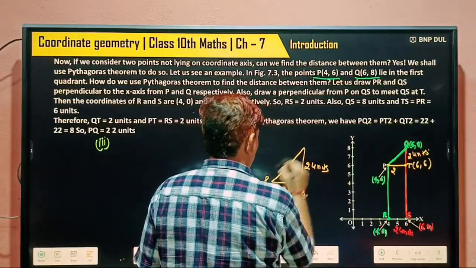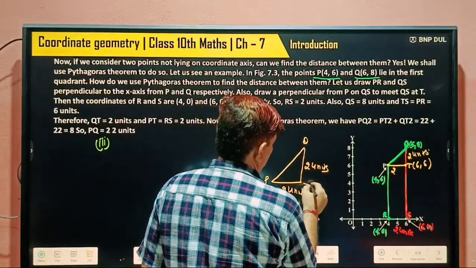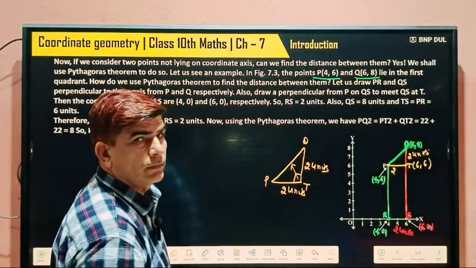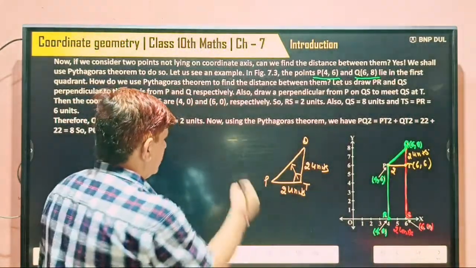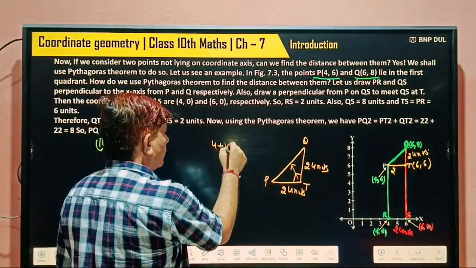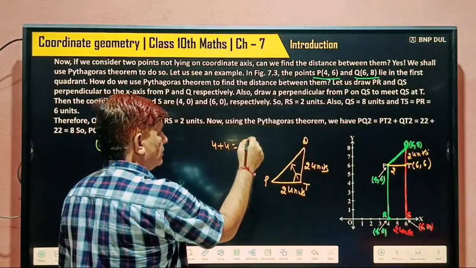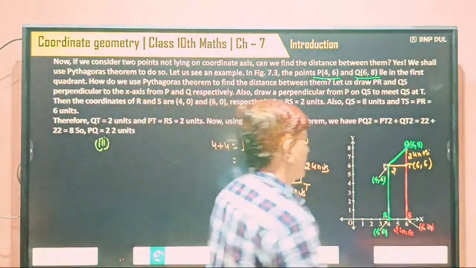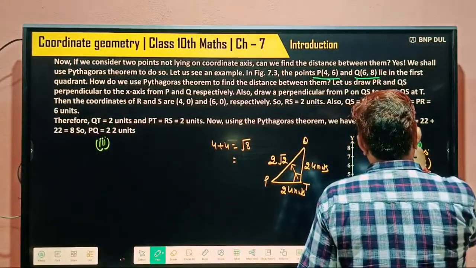And this is P, this is Q, and this is T. This is a right angle triangle, so opposite to this, apply the Pythagoras theorem. 4 plus 4 equals 8, root 8. Its meaning is 2 root 2. So the distance is 2 root 2.